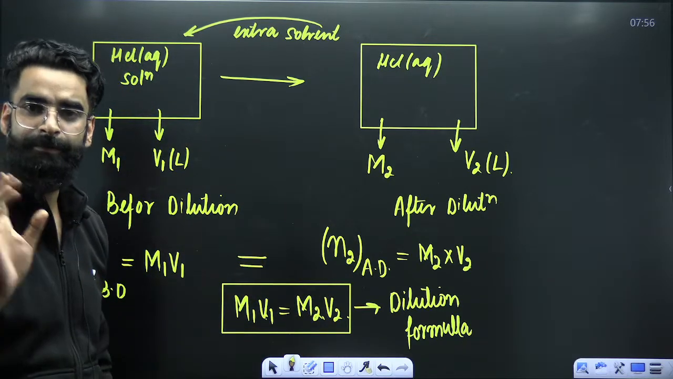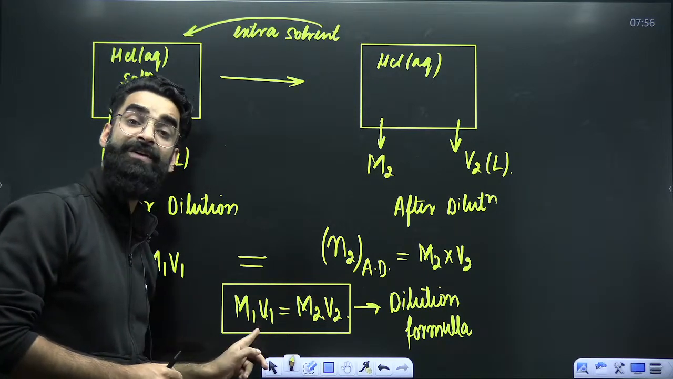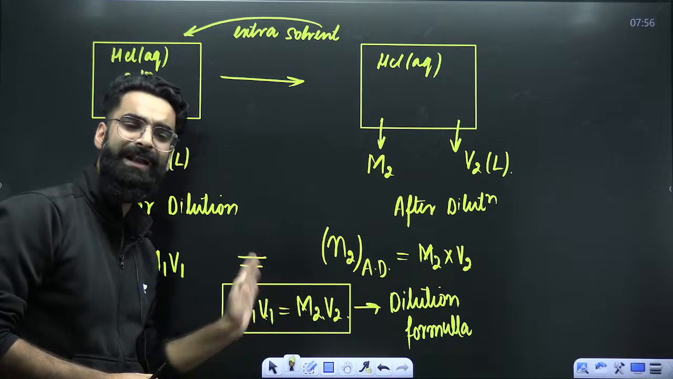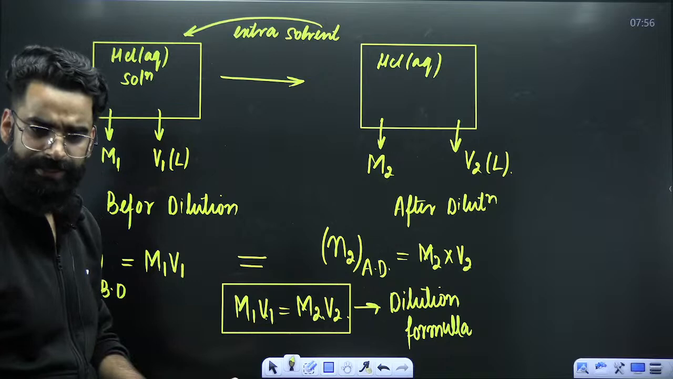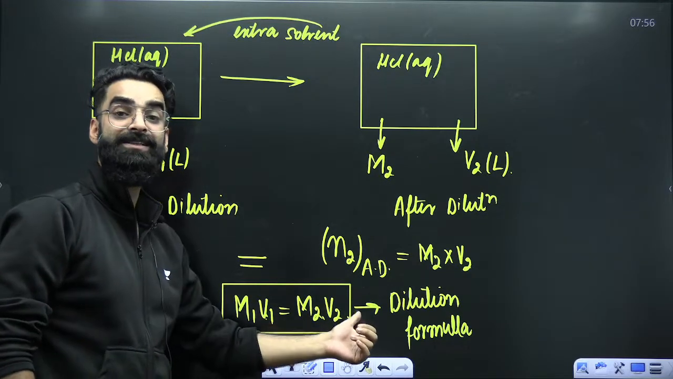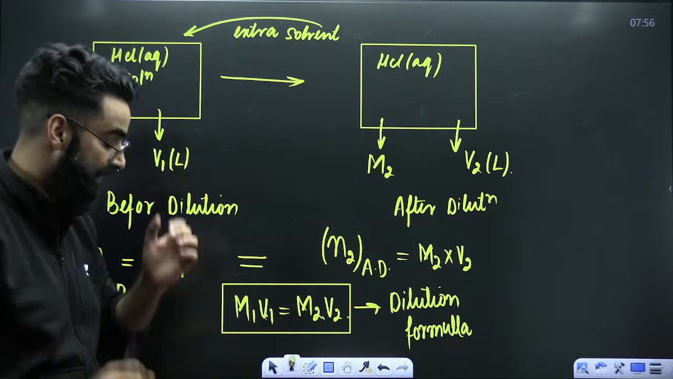Only one thing you have to remember. If you are taking V1 in ml, take V2 also in ml. If you are taking V1 in liters, take V2 also in liters. Eventually, ml will get cancelled out only, right? It's not like you will take V1 in liters, V2 in ml. No. Units on both the sides should be the same. Okay, this is point number one.